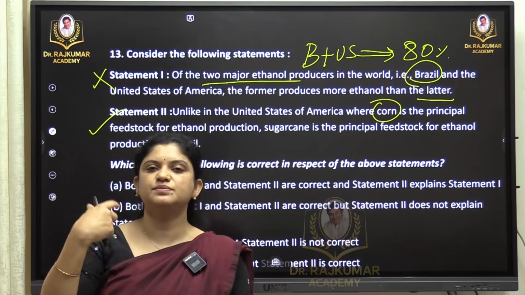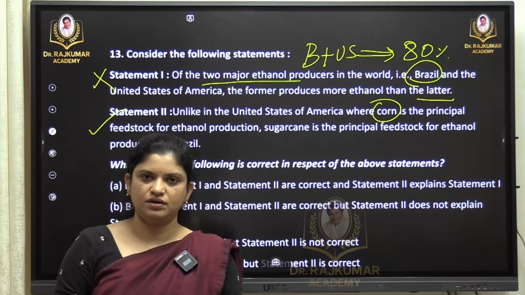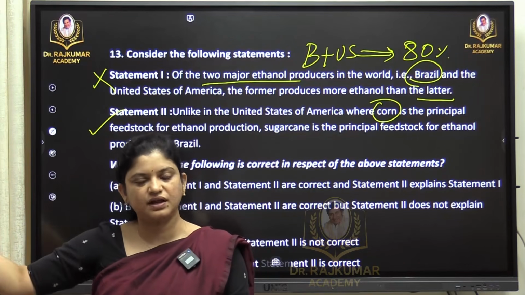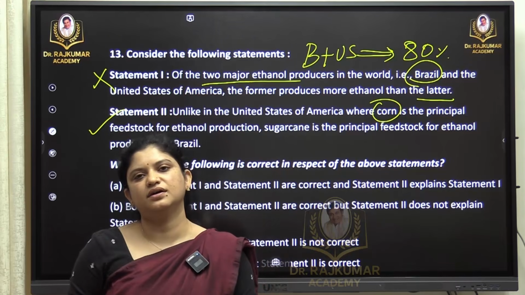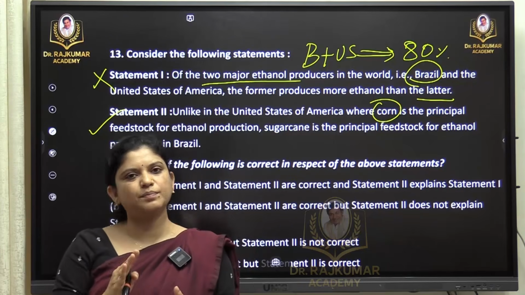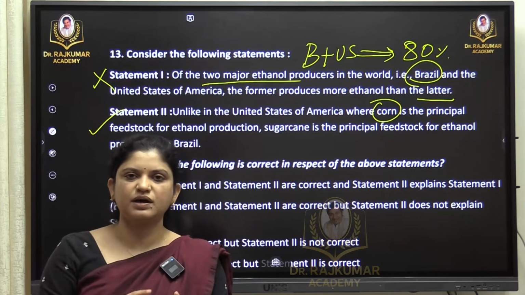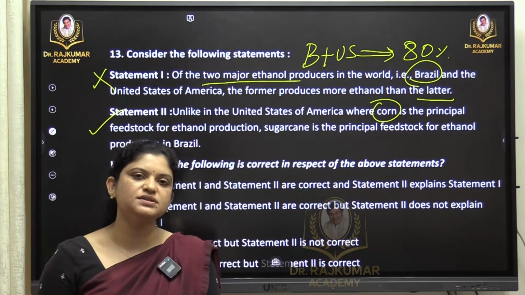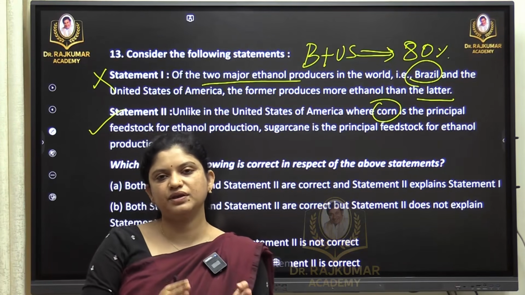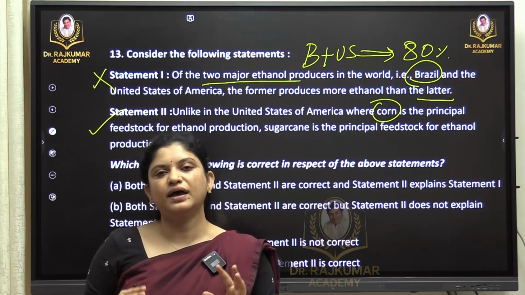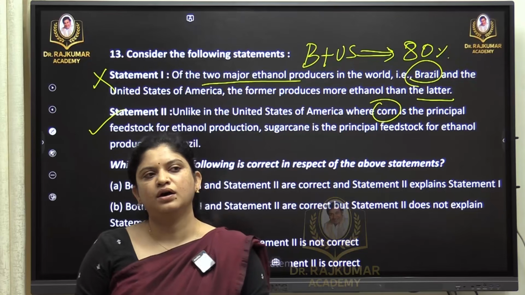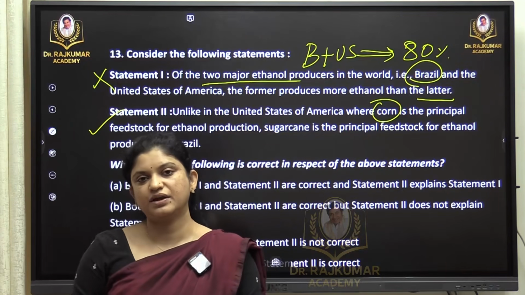Even India is progressing towards blending ethanol. Blending ethanol means we need to import from other countries as well. So in that case, a production-based question has been asked: who is the largest producer? This is one pattern we have seen in the previous year also. When it comes to certain crops, certain commodities, they do ask about the largest producers. Now ethanol is related to India because we blend ethanol with petrol, and when we speak of ethanol, it is a clean fuel, where we source it from nature, and we have generations also.